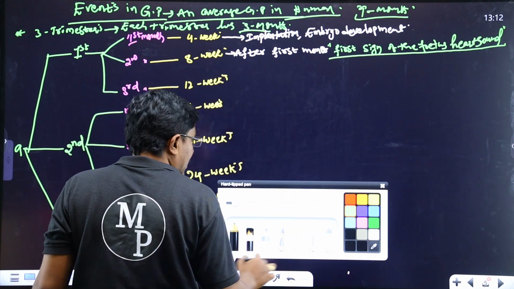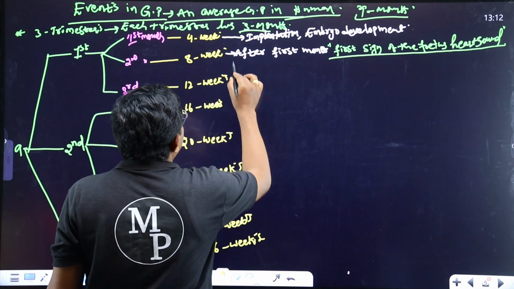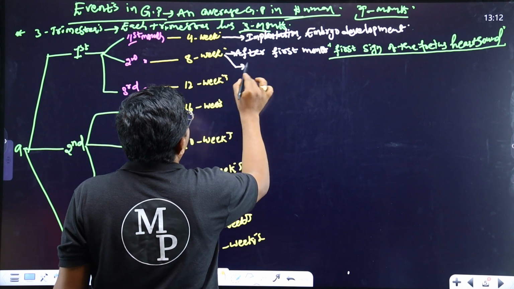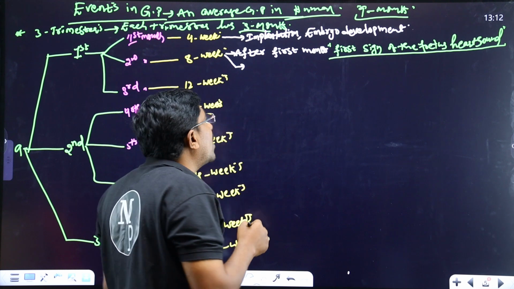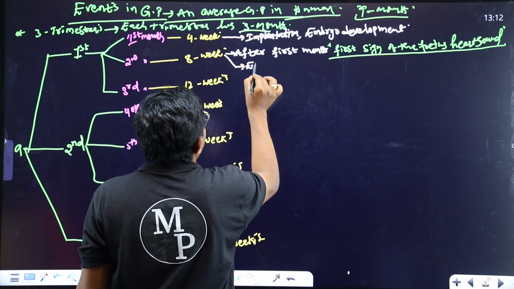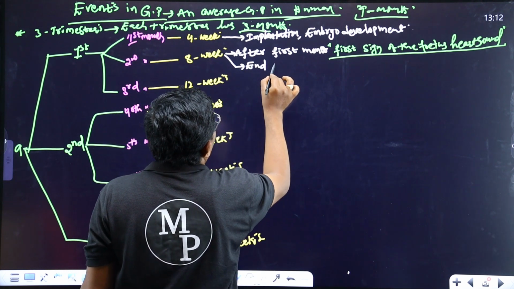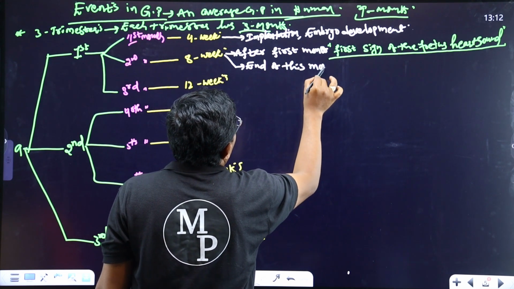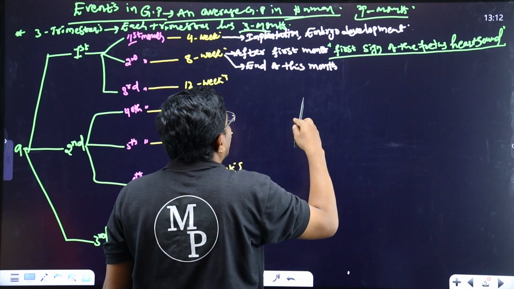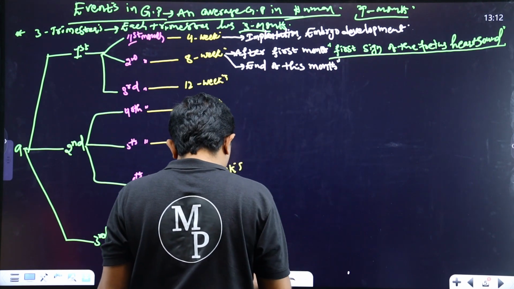Okay, after this, the next one: limbs and digits are formed in this. At the end of this month, what happened?